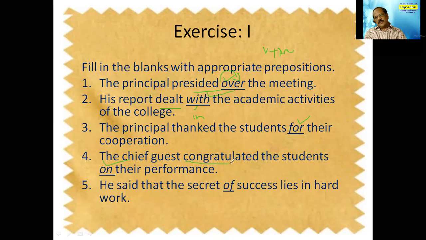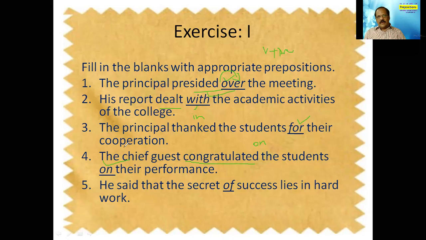So what is the thing? Congratulate on is verb plus preposition. This is the structure that we have. Congratulate on, not congratulate for. Usually, we make a mistake by saying congratulations for. It's not for, but congratulate on.